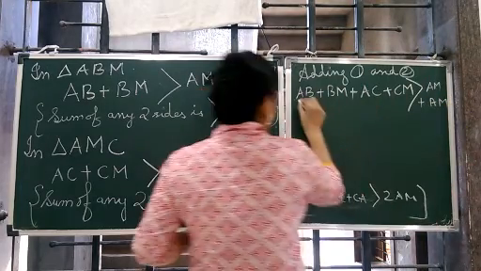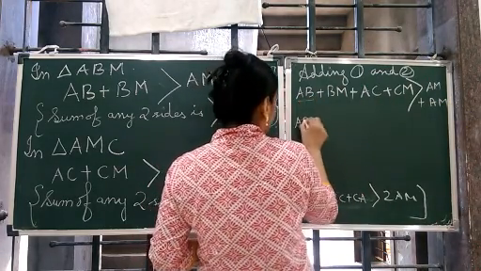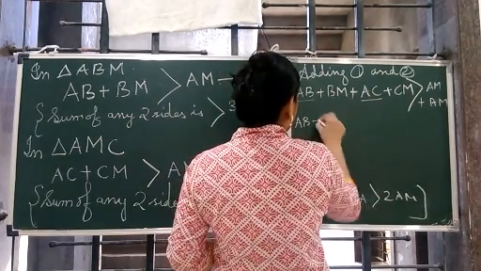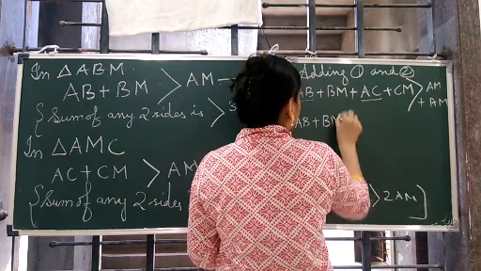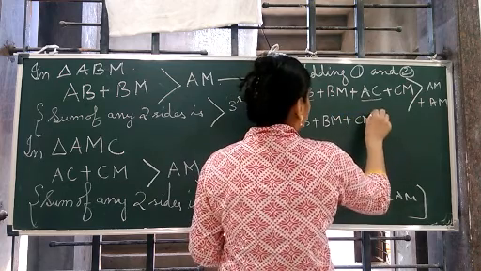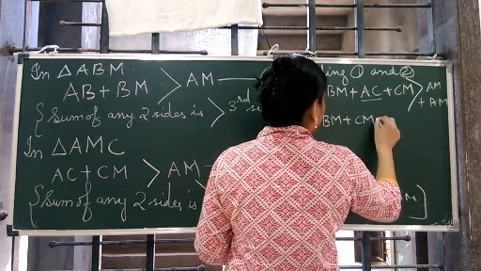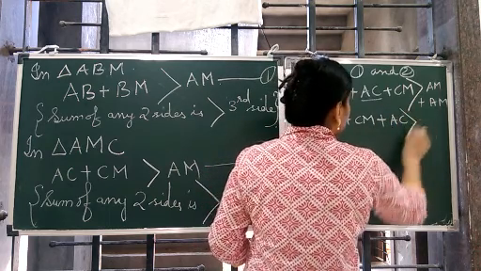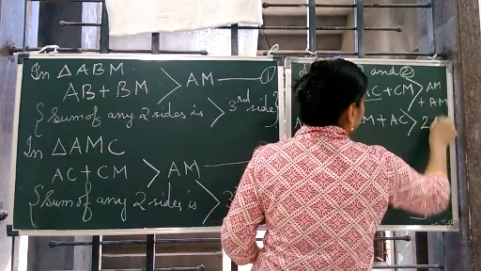Okay, now AB मिल गया हमको, ये AC मिल गया हमको. So BM plus CM plus AC is greater than AM plus AM is 2AM.